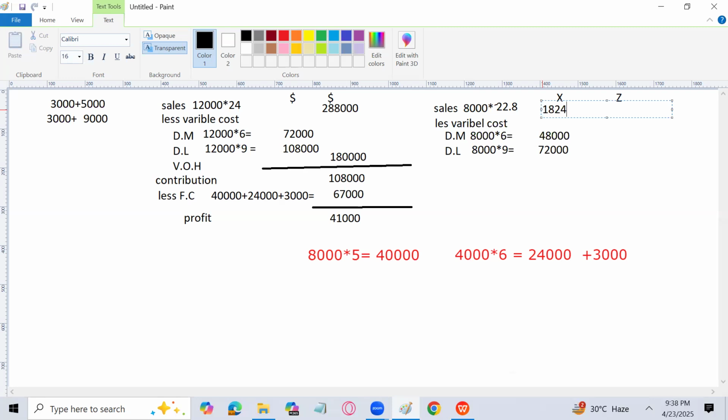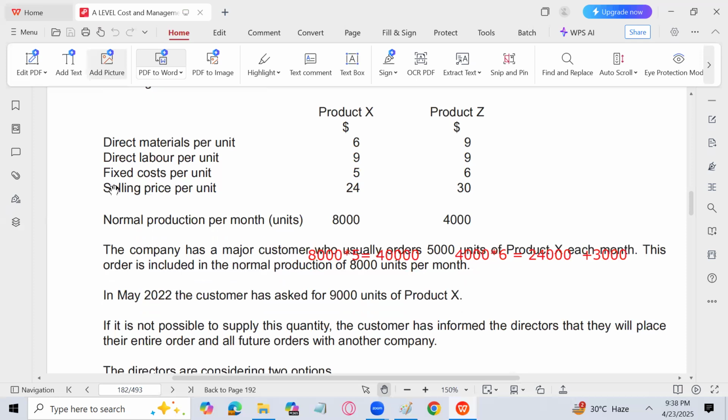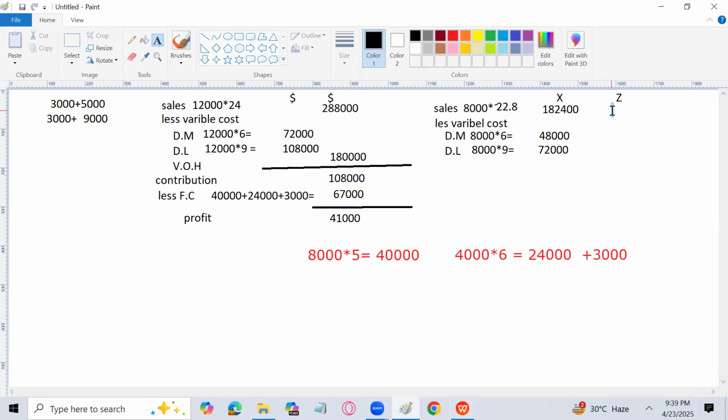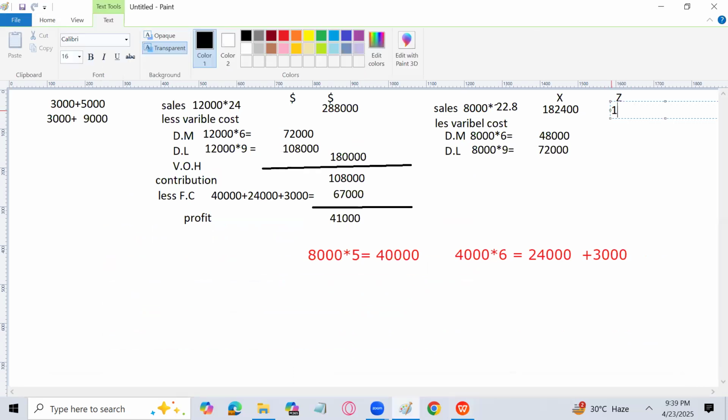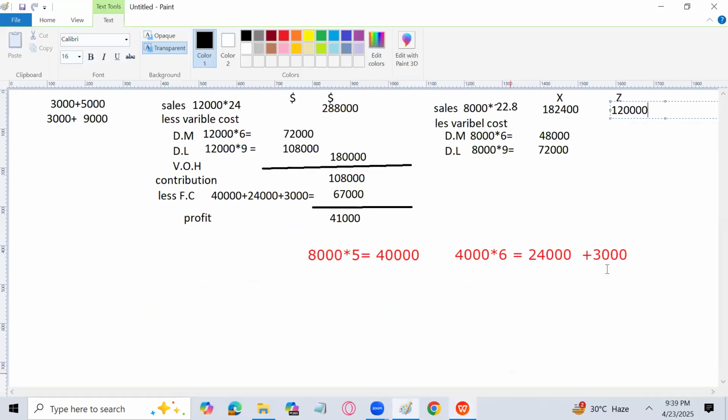182,400. Okay. And for product Z, if we can calculate the sales also, no problem. That is 4,000 into 30. 4,000 into 30 is how much? 1,20,000. Yes. Now the material cost of product Z is 9 and 9, both 9. So 36,000 and 36,000.